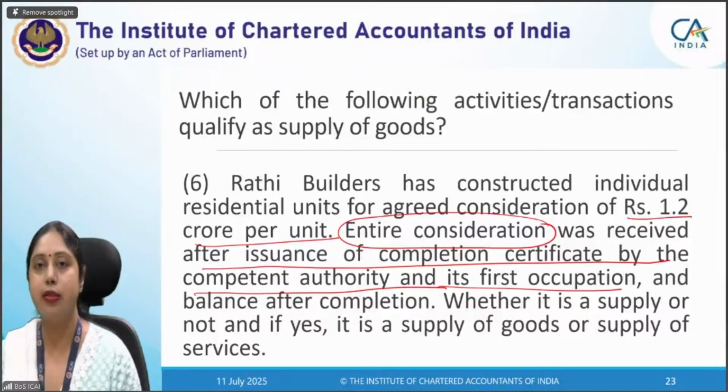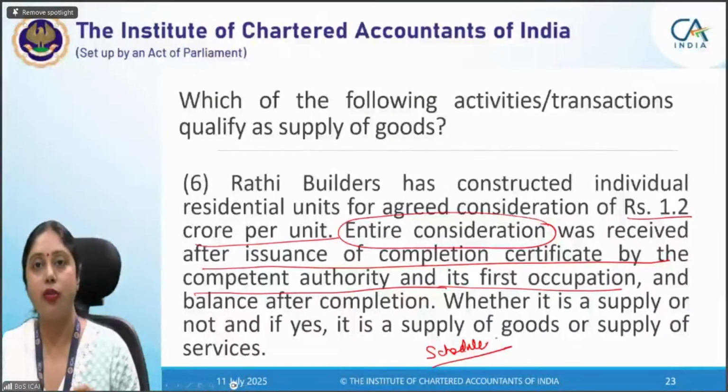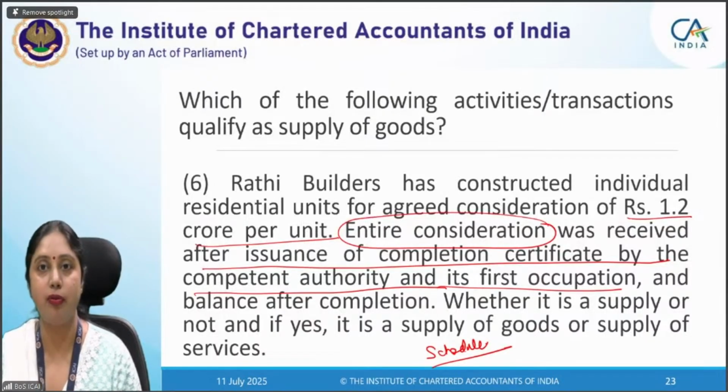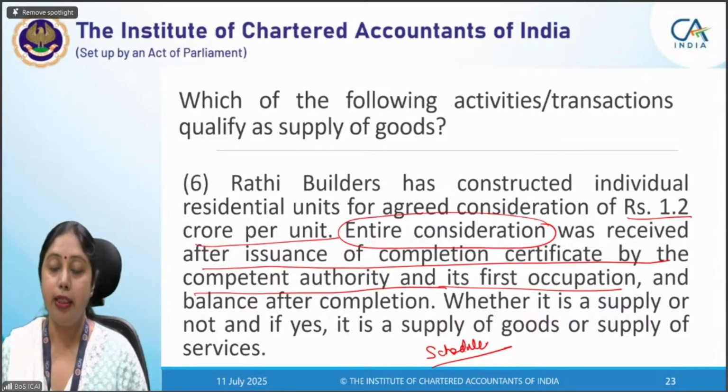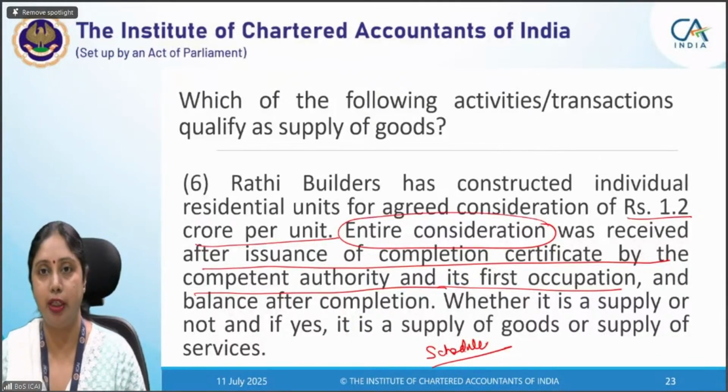It is not a supply per se because of Schedule 3. Schedule 3 says supply of land and building is neither a supply of goods nor a supply of services. Real estate sector is outside the purview of GST when it is a sale of property. So when you are selling land or a building, and here it is a sale of building, why? Because the entire consideration is received after the completion certificate is received. Then it becomes sale of building and it is outside the purview of GST by virtue of Schedule 3. So I hope this point is clear to you all.